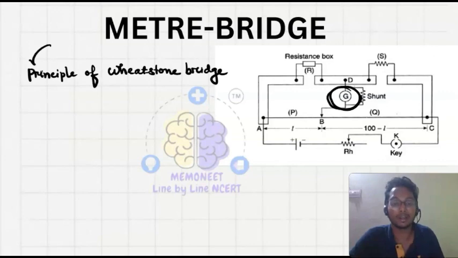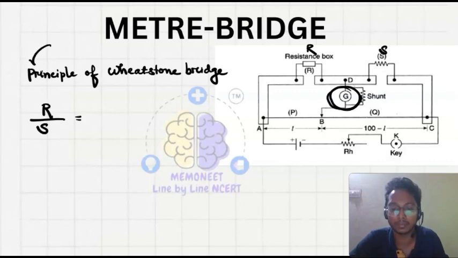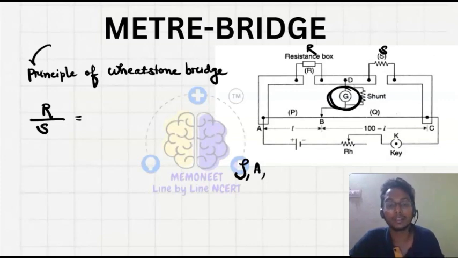So if this is R resistance and this is S resistance, we will have R upon S equals... see here, the area of cross section is the same and rho, the resistivity, is also the same. What is different is that we can change the value of L, the length of the wire.